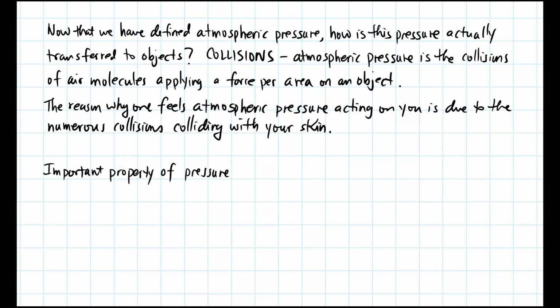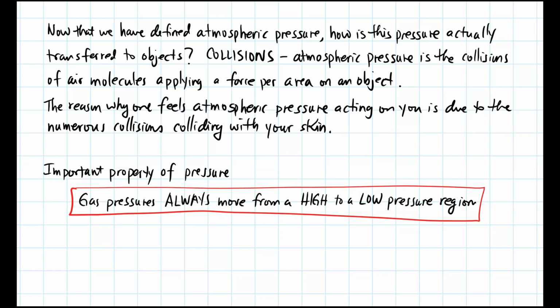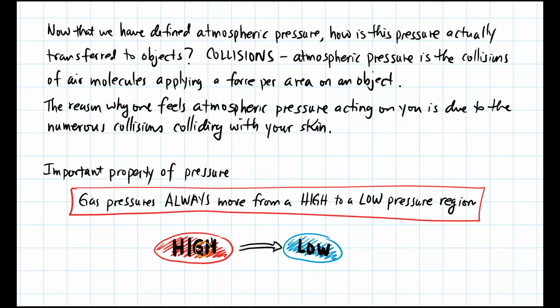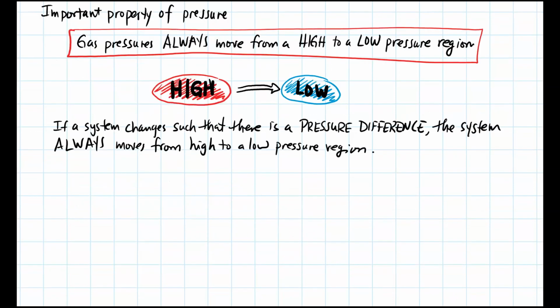One of the most important properties of pressure is the following. Gas pressures always move from a high to a low pressure region. That is, if I have this red region, which is a high pressure, and I have this blue region that's the low pressure, the system always moves from high pressure to low pressure. That is, if a system changes such that there is a pressure difference, the system always moves from a high to a low pressure region.